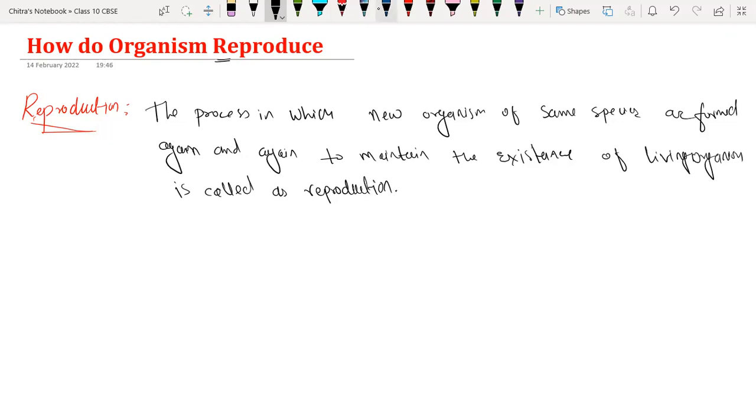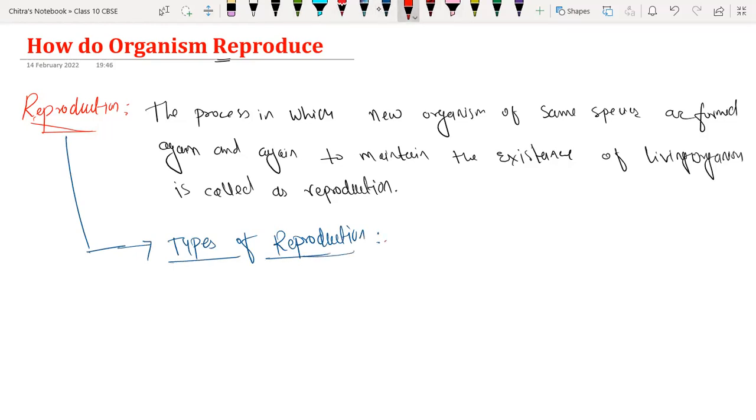So now we are going to understand the types of reproduction. We have mainly two types of reproduction.